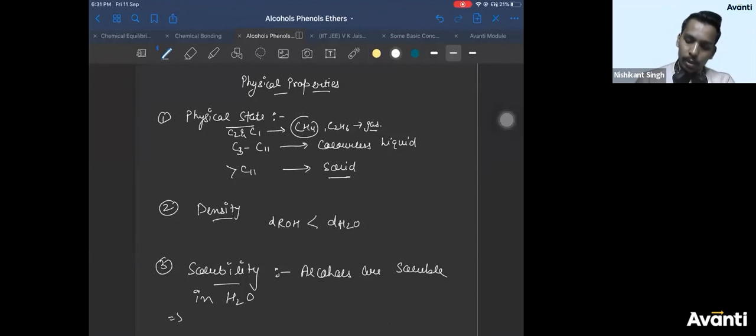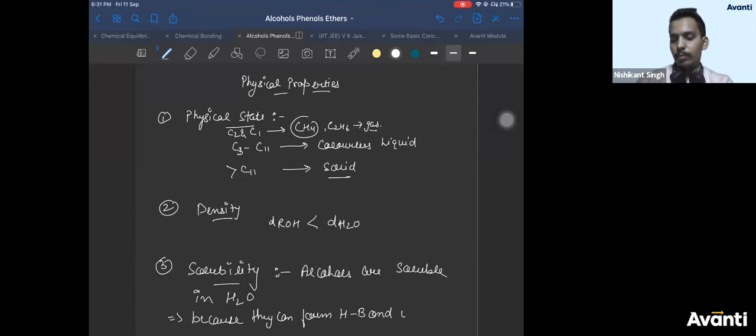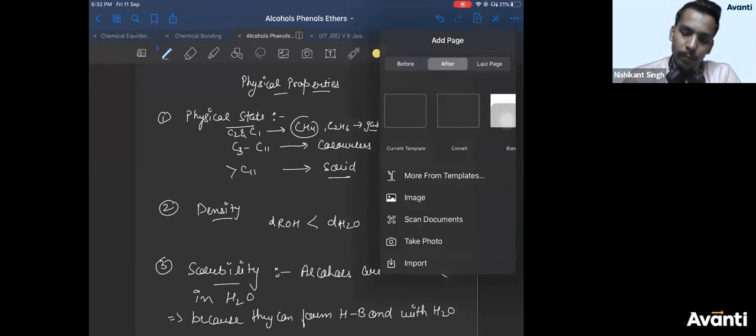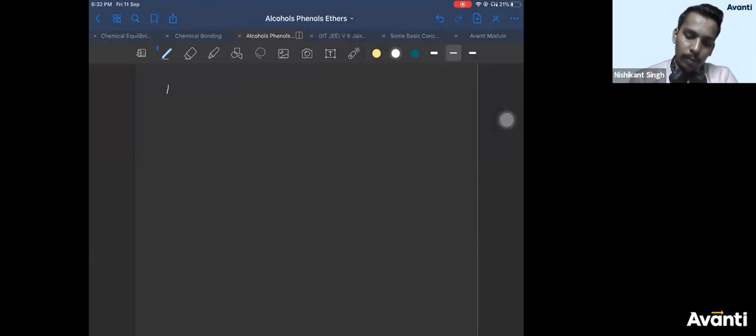Because, you can take the screenshot, they can form hydrogen bond with water. So anything which can form hydrogen bond with water or which can break hydrogen bonds of water will be soluble in water. So alcohols are soluble in water because they can form hydrogen bonds with water. So alcohol one molecule, water another molecule. So delta minus, oxygen is more electronegative, delta plus.